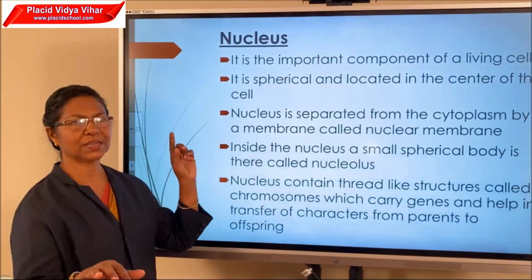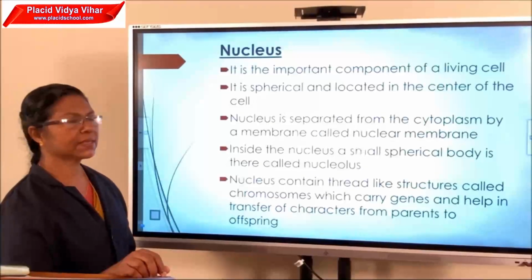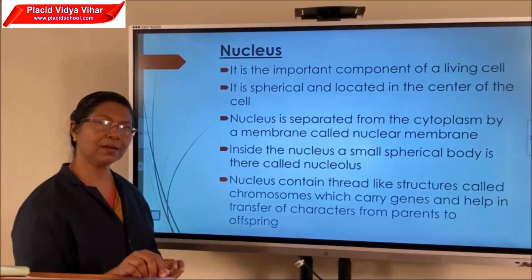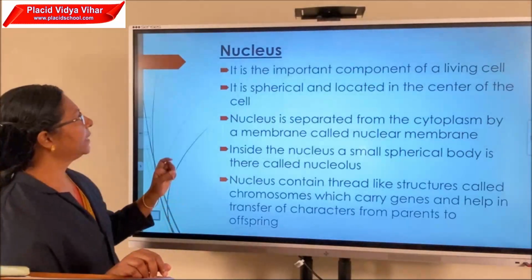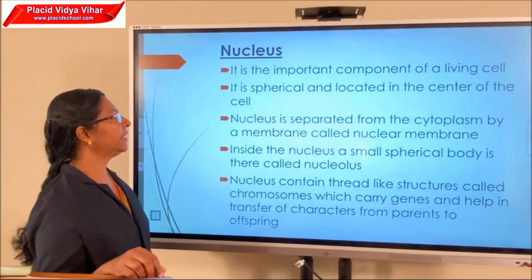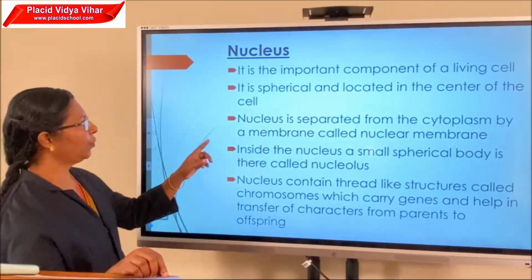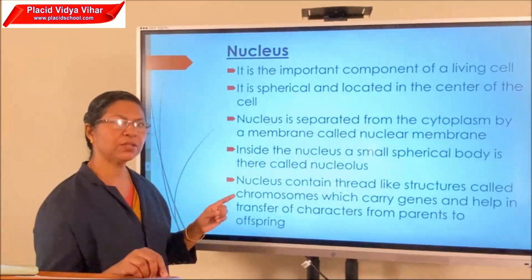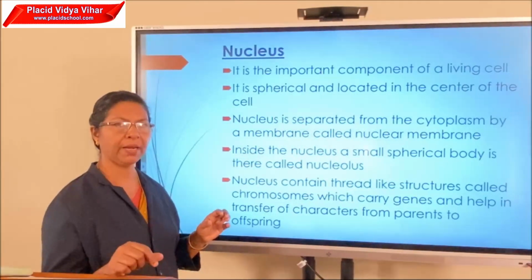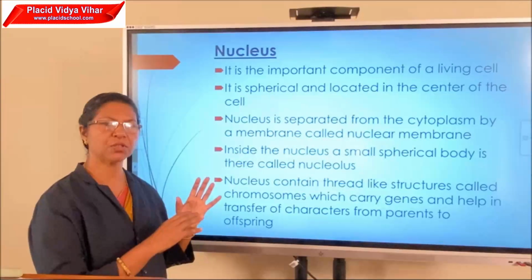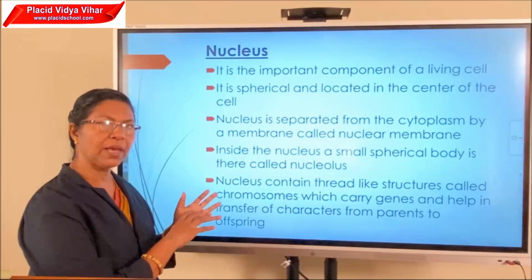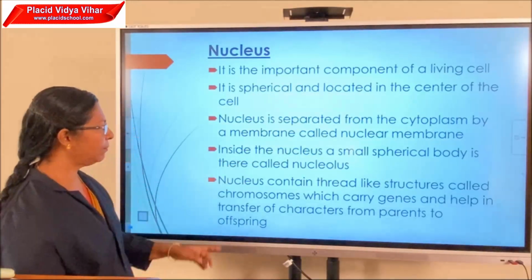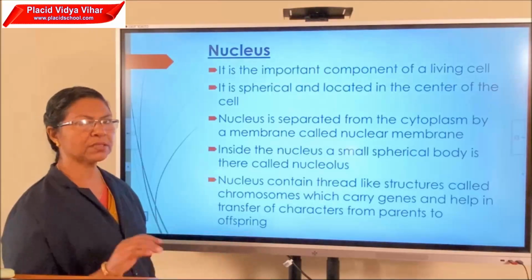Next, what is the structure of nucleus? Nucleus is the important component of a living cell. That means it is the control center of a cell. It is spherical and located in the center of the cell. Nucleus is separated from the cytoplasm by a membrane that is known as nuclear membrane. It is a double membrane and it has pores in between. It allows the movement of materials between the nucleus and the cytoplasm. Inside the nucleus, a small spherical body is there that is known as nucleolus.